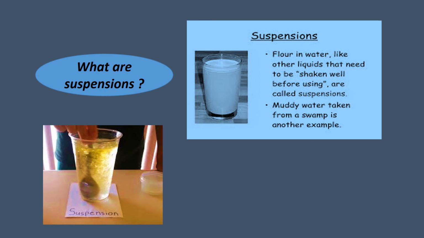So this is again a suspension. Chalk powder in water is again a suspension, and when we stir it, we can easily see the particles. So these types of solutions are known as heterogeneous mixtures, and one type of heterogeneous mixture is a suspension. Muddy water, where the mud can be easily identified, is again an example of a heterogeneous mixture.